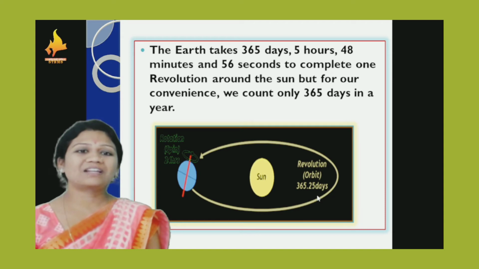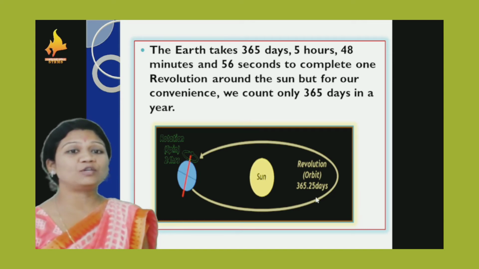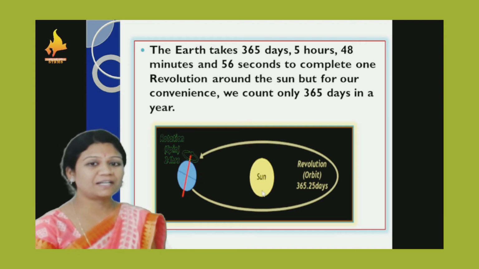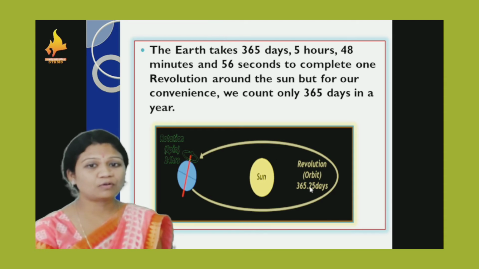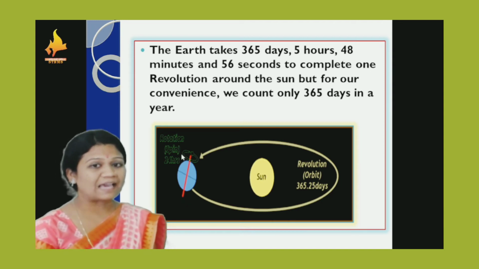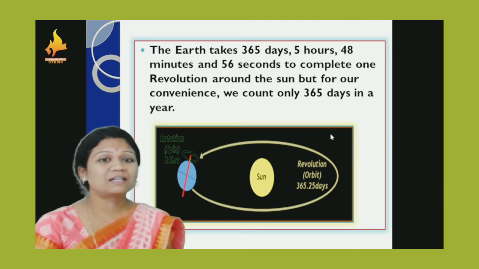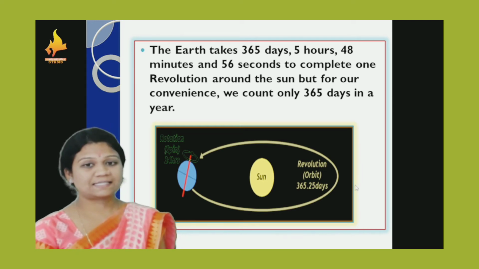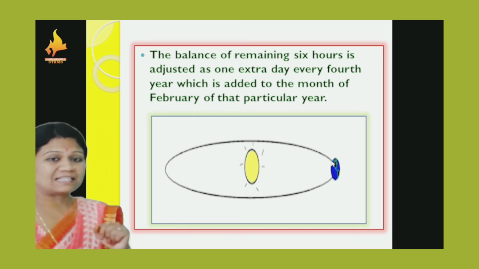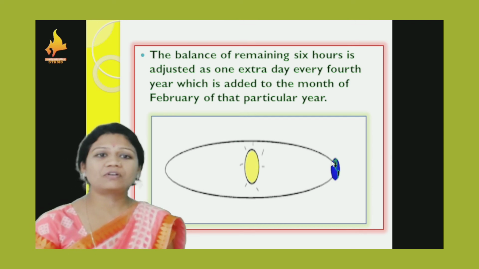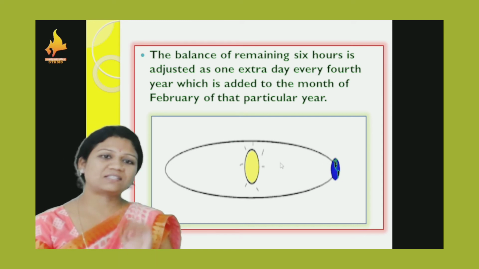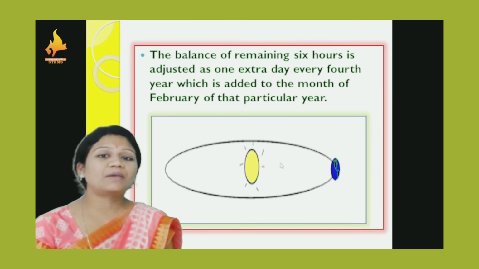As shown in the picture displayed here on your screen, for the rotation and the revolution, 24 hours are required for completing one round around its axis, and the earth takes 1 year for completing one round around the sun. The balance of the remaining 6 hours is adjusted as 1 extra day, and after every third year, the 4th year is counted as a leap year. And that extra day we count in the month of February.